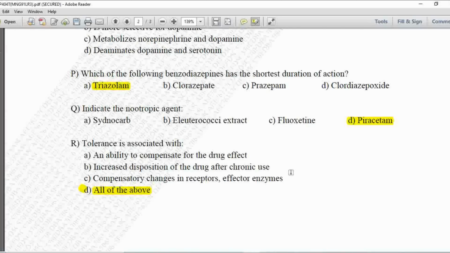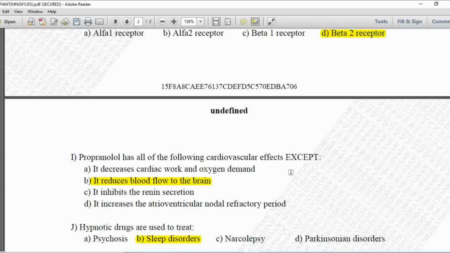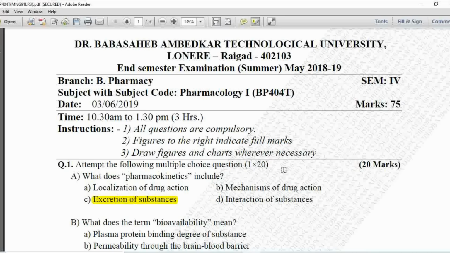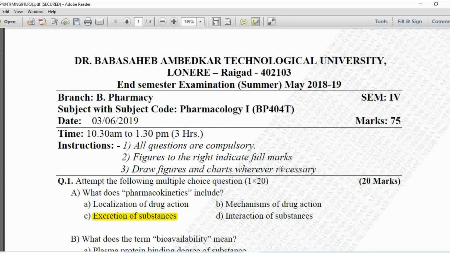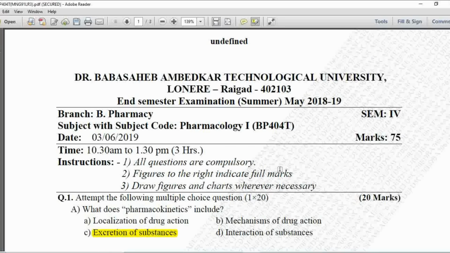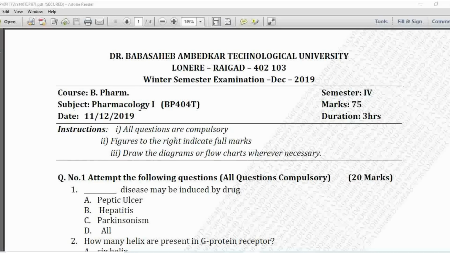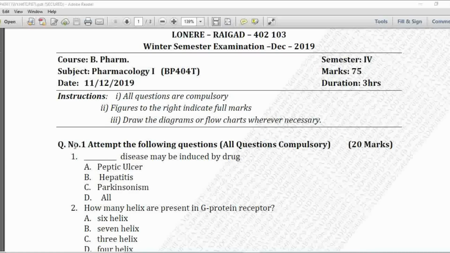So in this way we have discussed the MCQs from summer examination 2019 for the subject pharmacology 1 BP 404T. Now we will discuss the next paper, that is winter examination 2019 for the subject pharmacology 1 BP 404T, and we will discuss its MCQs and their answers.